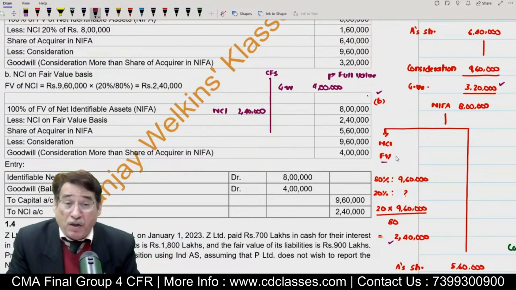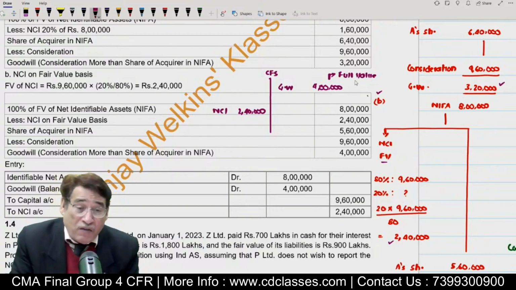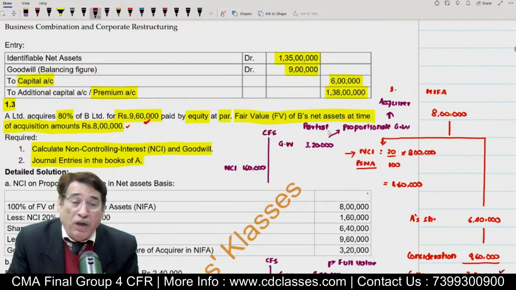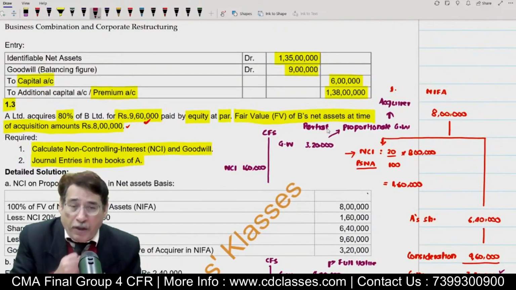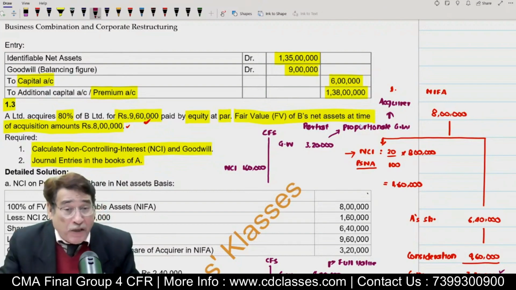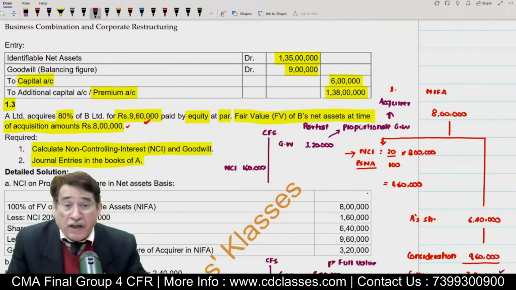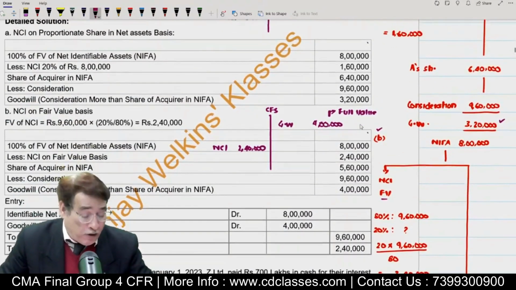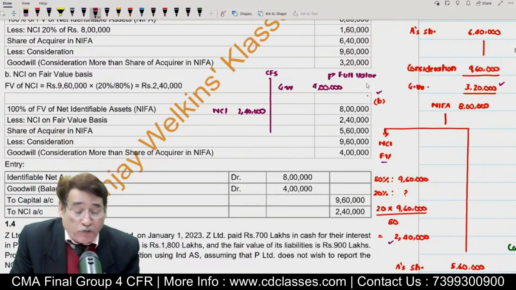Is it clear to you or not? That is why you must be aware of these terms. For example, a question may ask you to compute the amount of goodwill on proportionate basis, or compute the partial amount of goodwill. Indirectly, it means you have to take NCI at PSNA basis. That is why you need to be very well acquainted with all these terms. Anyway, this is known as full cost of goodwill or full value of goodwill.